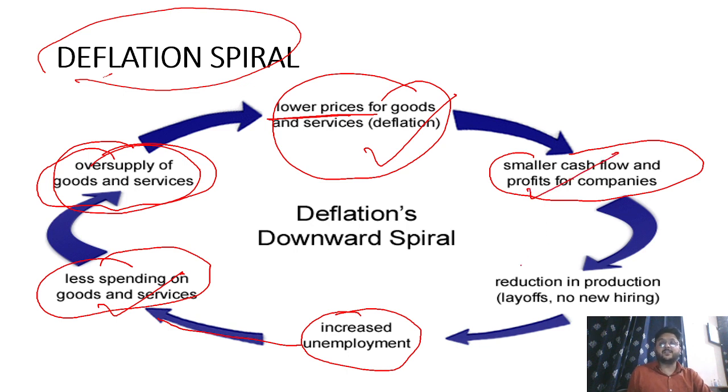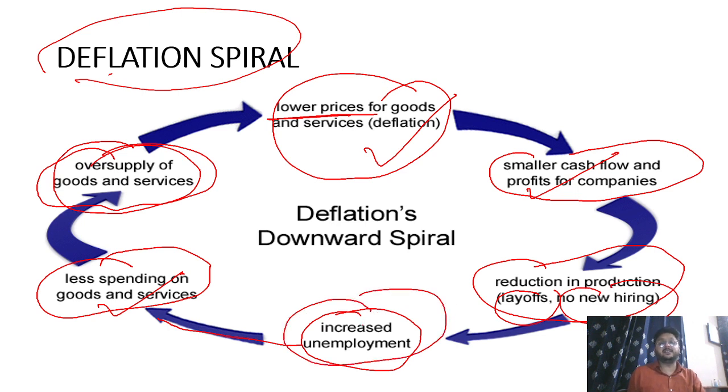And if profits are not there for the company, what happens? They will not produce more. So there is a reduction in production, reduction in GDP, reduction in growth. And if there is a reduction in growth, then layoffs, closing down of factories, no new hiring, no employment. It means an increase in unemployment.